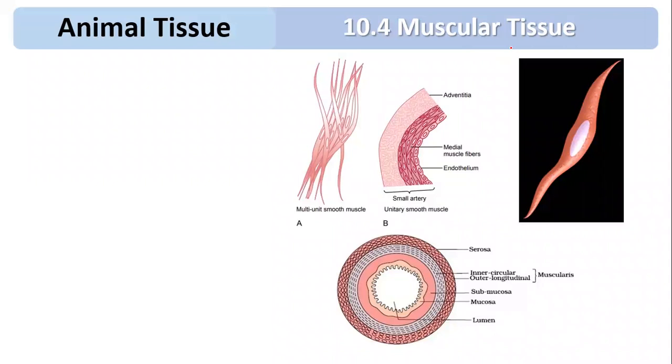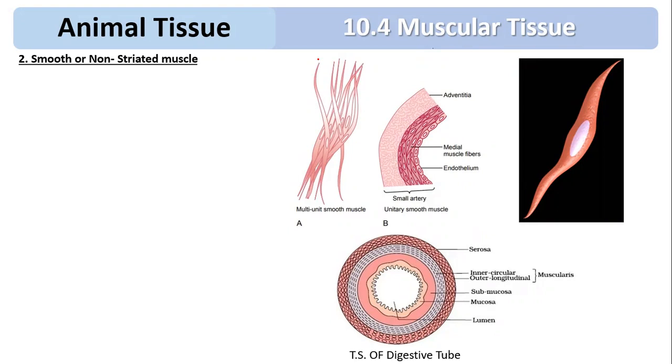Now we are going to talk about the muscle. That muscle is called smooth muscle, or it is also called non-striated muscle. You can call it smooth muscle because they don't have the alternate dark and light bands, therefore it is called non-striated. They are present in the visceral organs, therefore they are also called visceral muscle, that is a third name.